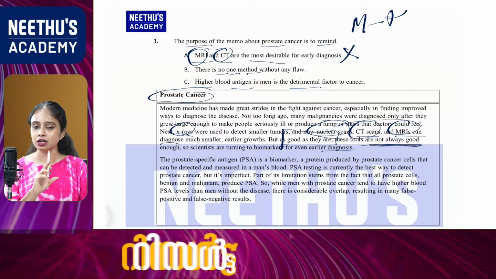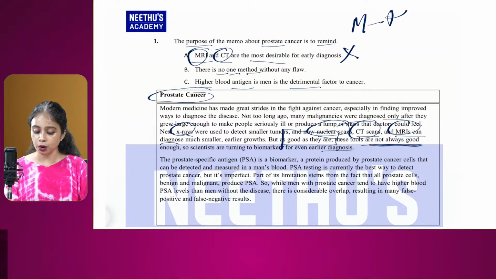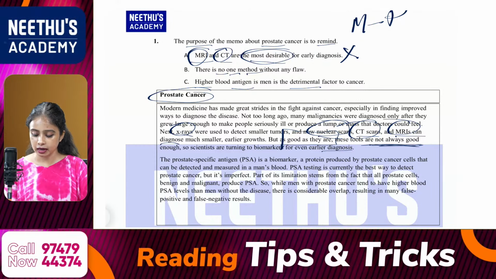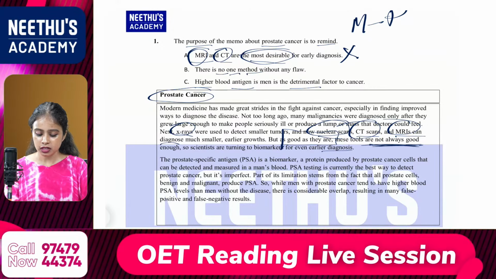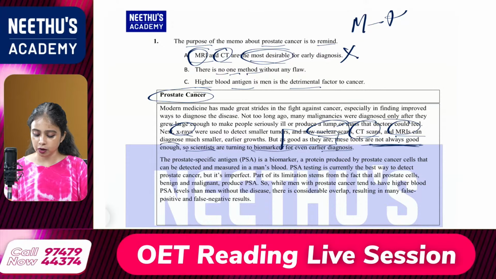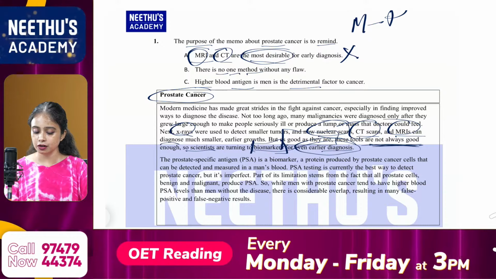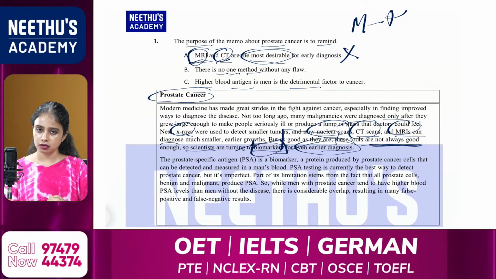In option A, it is contradictory. What is mentioned here? MRI and CT are the most desirable. No. Okay, not most desirable. Why? Because these are not always good. Then what about the next one? So, scientists turning to biomarkers for even earlier diagnosis. So, for early diagnosis, it is not about MRI and CT. It's all about biomarkers. Okay, so we are eliminating option A.